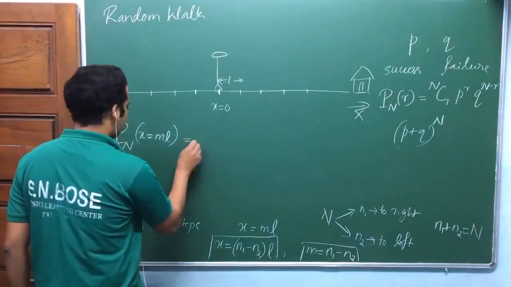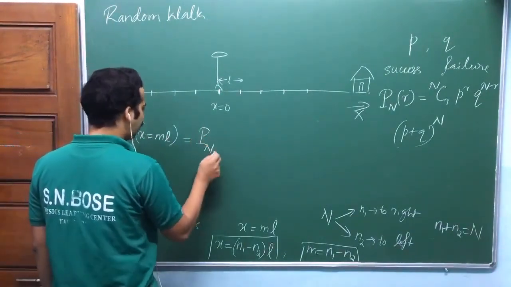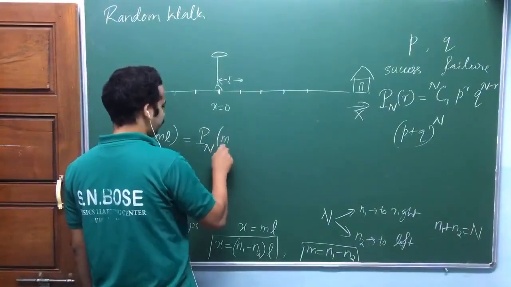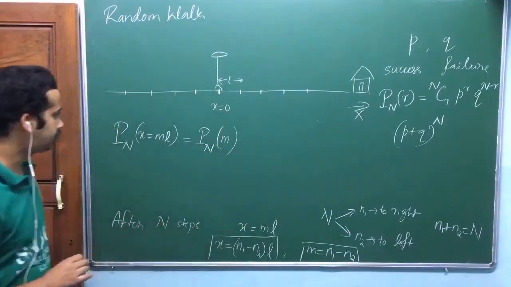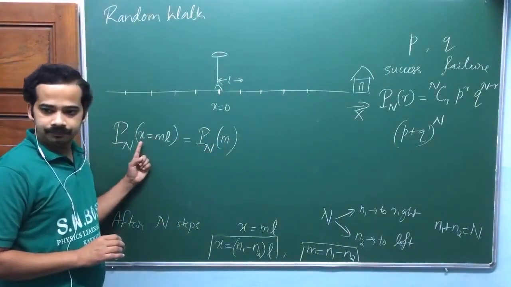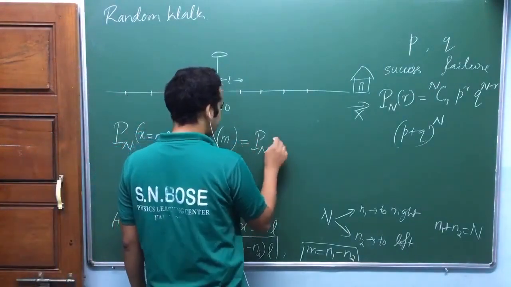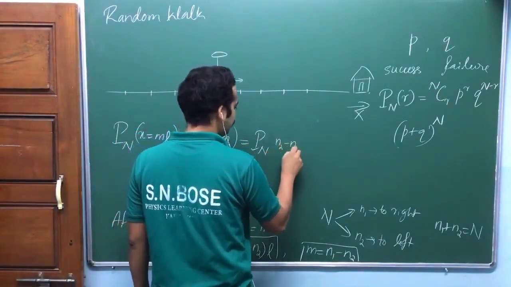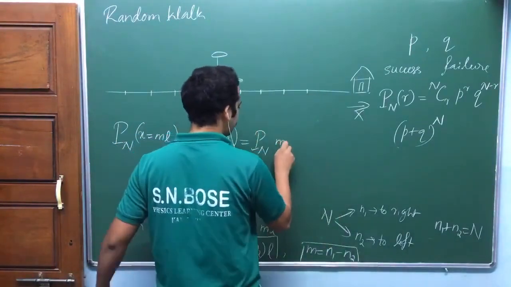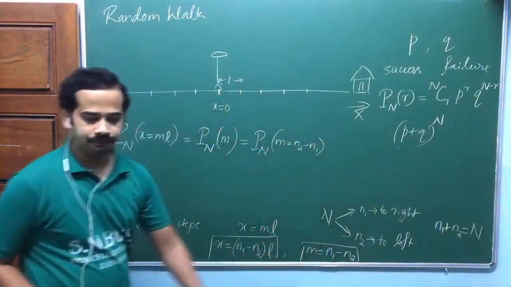So now, again, how do you get this? Look here. This probability is equal to, after n steps, the probability of getting m, because m will decide x, isn't it? So now this probability is equal to, after n steps, n2 minus n1 is equal to m. m is equal to n2 minus n1, isn't it? Is that okay?